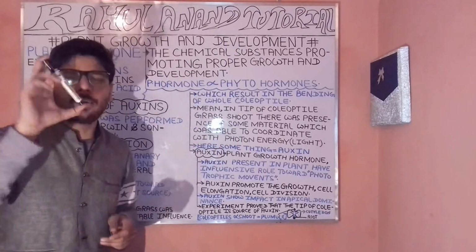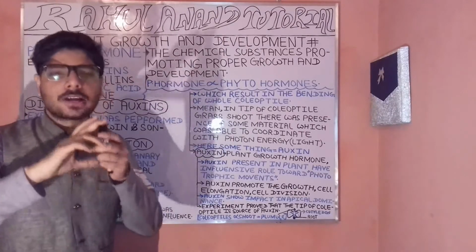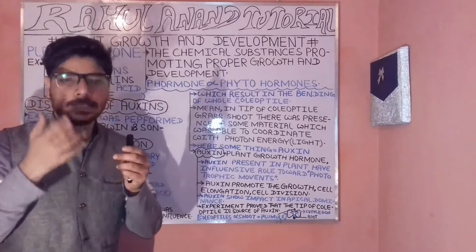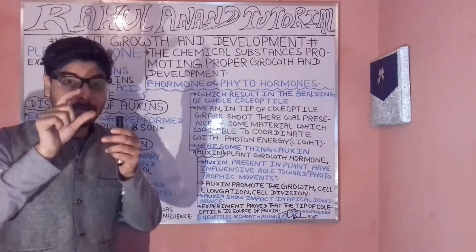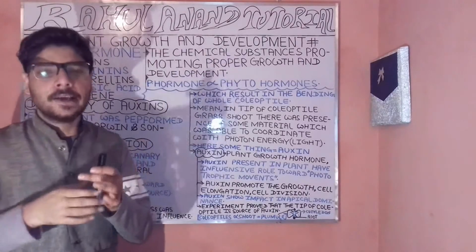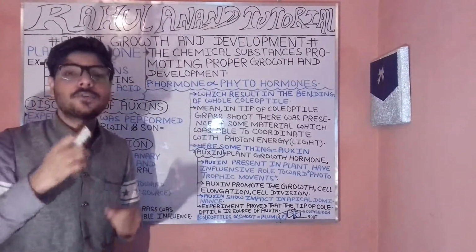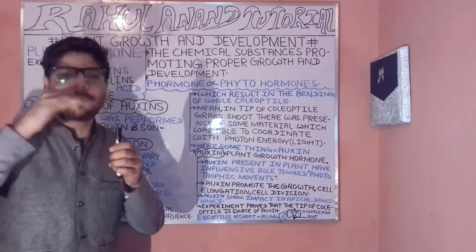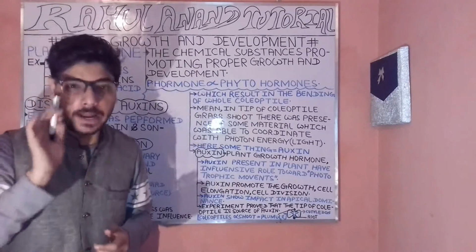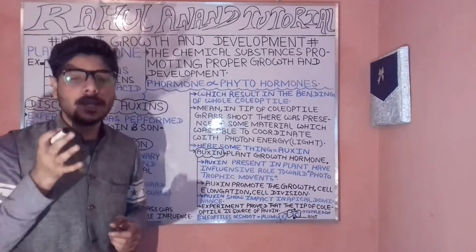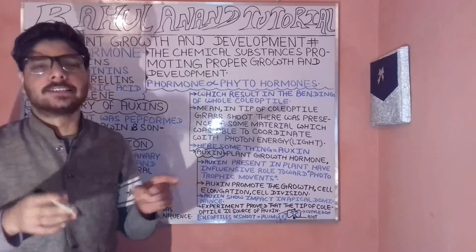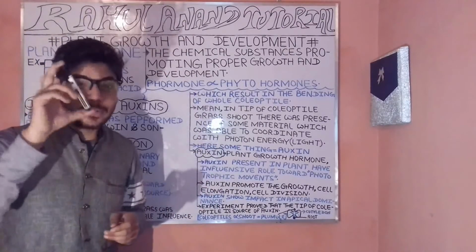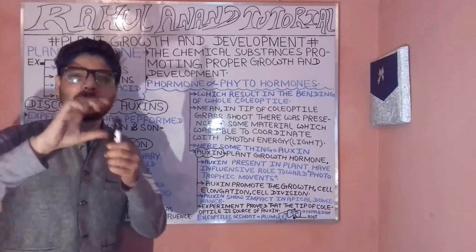Suppose this is our plant, and here is the presence of the auxins, in the coleoptile. This will be responsible for the bending toward the light, in the direction of the photon energy or light energy, and it will be present in the shoot.